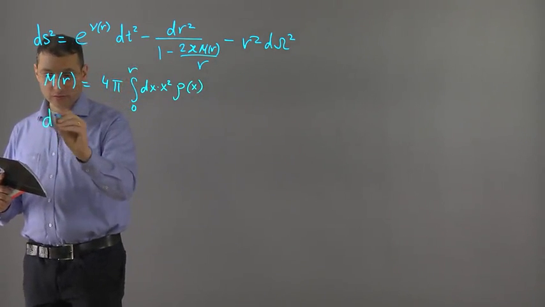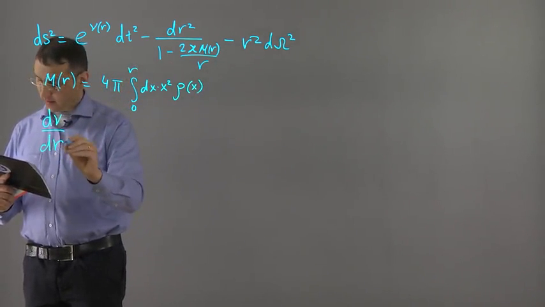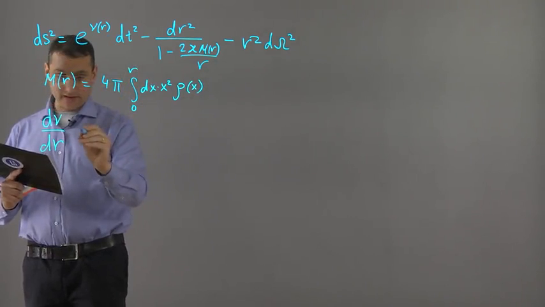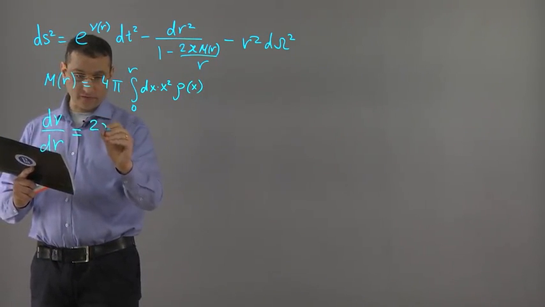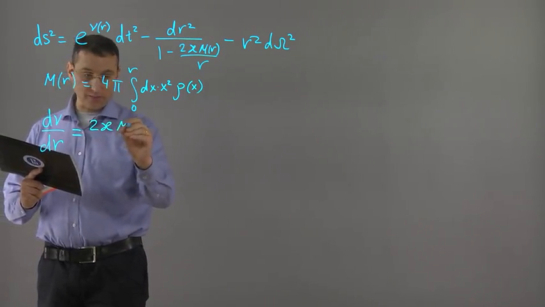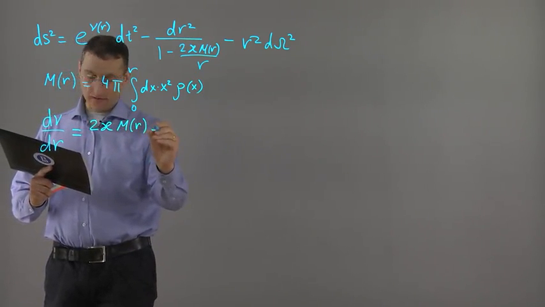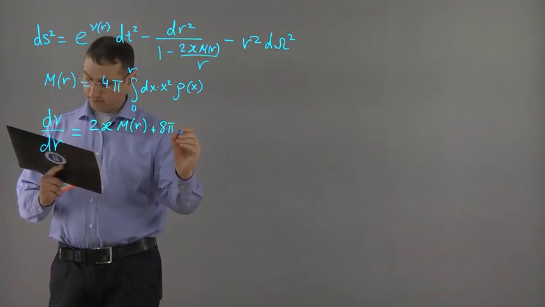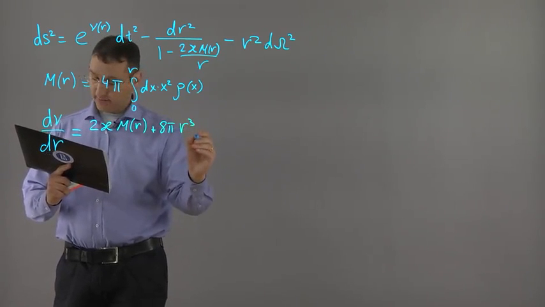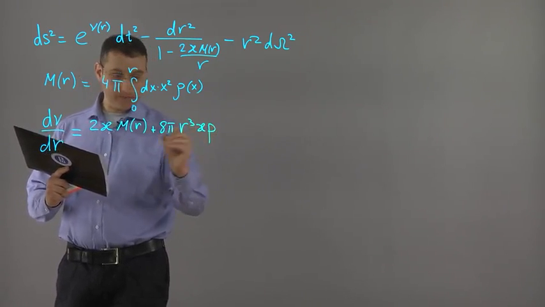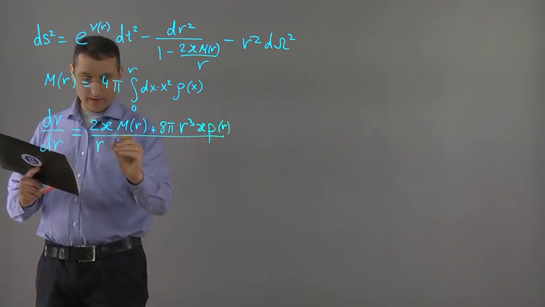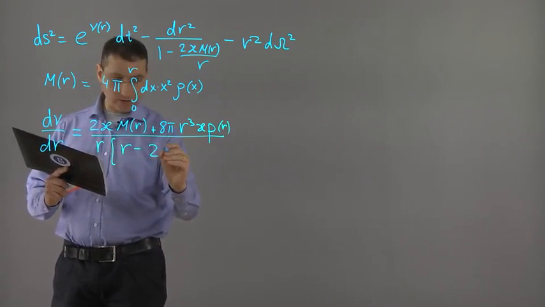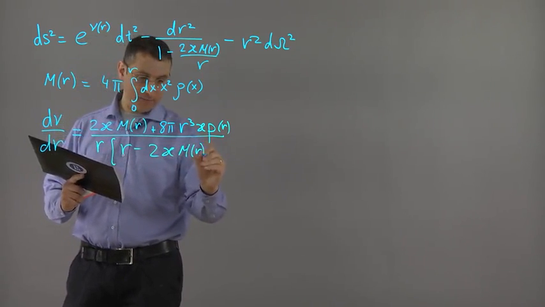d nu over dr, nu is a gravitational potential, d nu over dr is defined from the following equation: 2 kappa m of r plus 8 pi r cubed kappa p of r, divided by r times r minus 2 kappa m of r.